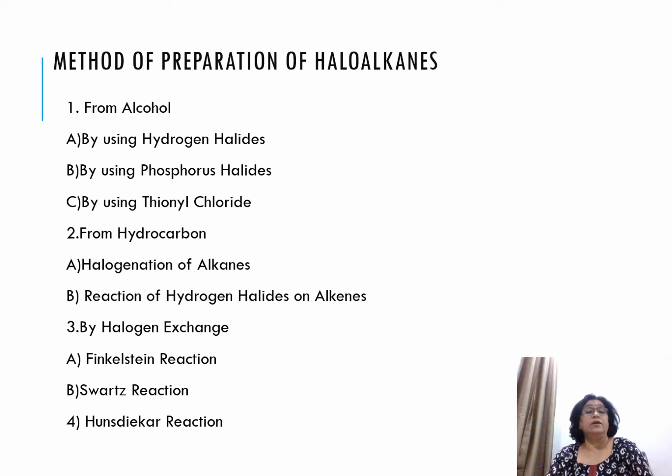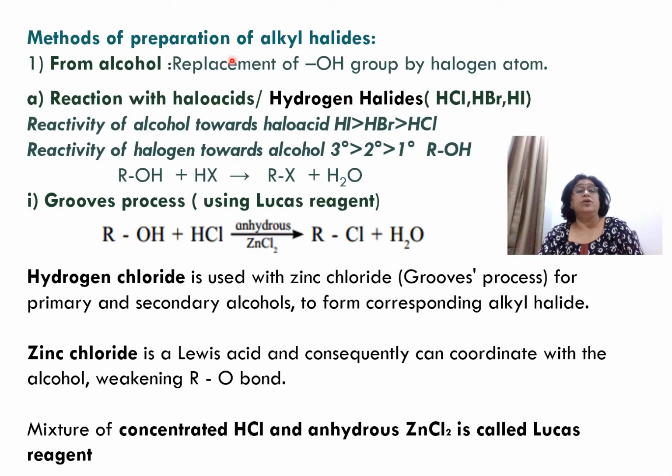So we will be doing method of preparation of haloalkanes from alcohols, from hydrocarbon, by halogen exchange and by Hans-Diker reaction. Method of preparation of alkyl halides from alcohols. Basically in this method, you replace the OH group by a halogen atom. So alcohols contain the OH group and that is replaced by the halogen atom.